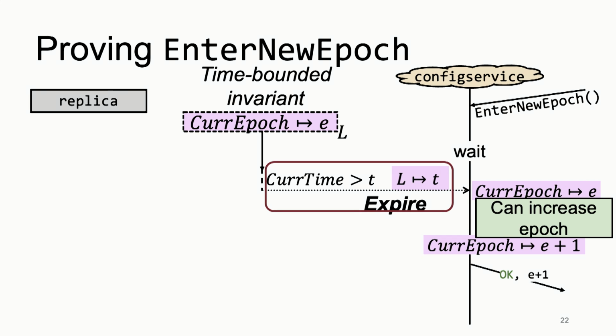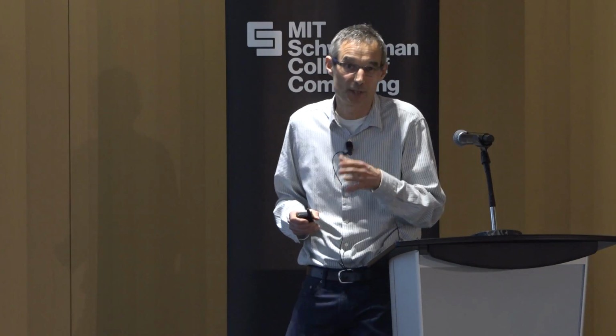The configuration server can do this because the logic proves there's no other option. The logic proves that the lease has expired and that nobody else could have updated the current epoch, because the only one that can update the current epoch is the holder of the lease itself.